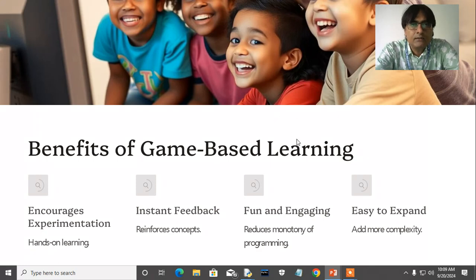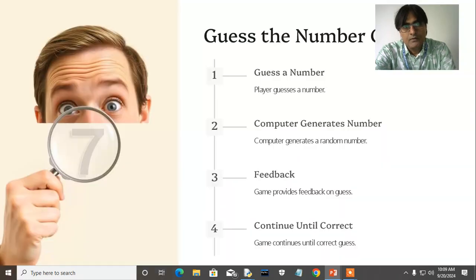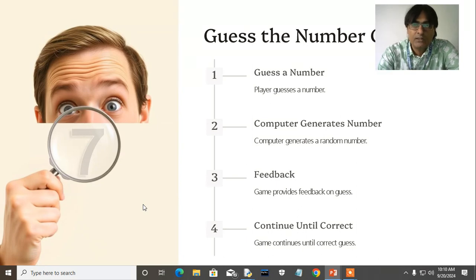So as I told, there are several benefits of game-based learning. There are so many games we can create. Guess the number, where the computer generates a random number, then the user is asked to enter a number between a particular range, say 1 to 100. Then the computer provides feedback: the number input by the user is below the generated random number or above it. So in that game, we can also introduce if else and loops, and we can add more complex things.